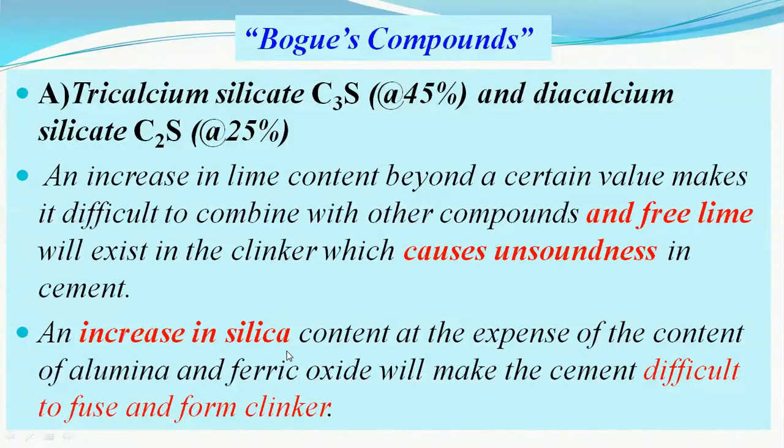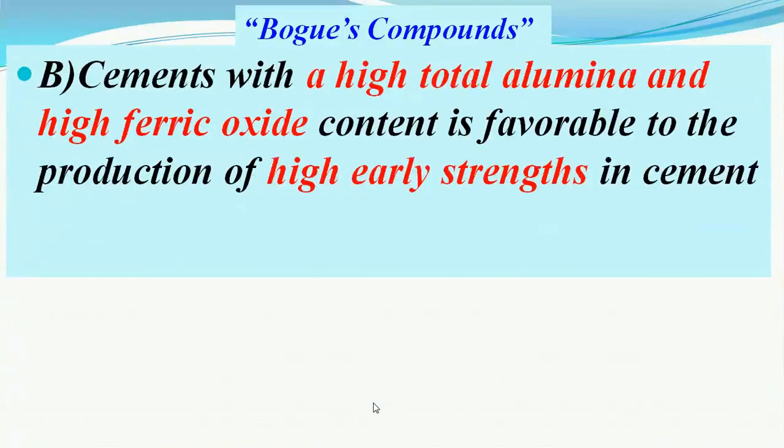Also, excess of the silica in the ingredients of the cement, if it does not get converted into the Bogue's compounds, may make the cement difficult to fuse, and therefore it remains in the clinker in an unfused manner.